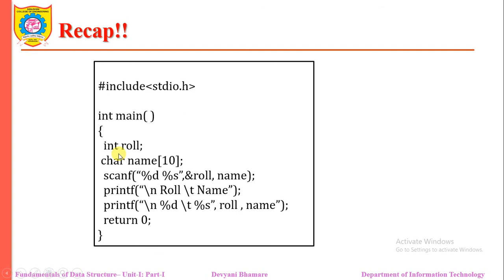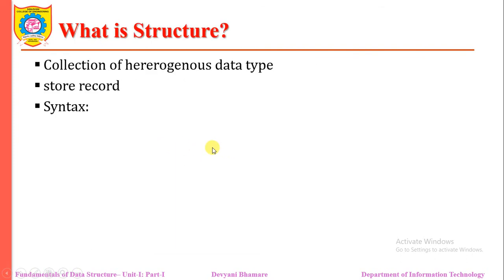Yes, in this program, you have observed that we can maintain only two pieces of information, roll number, which is an integer, and name, which is a string. So this program is only to read one roll number and one name. But my question is, I want to maintain it for my 20 students, for my batch of students, or for my whole class of students. Then, are we going to use roll number 1, roll number 2, roll number 3 like this as variables? Definitely not. We have the solution, which is structure.